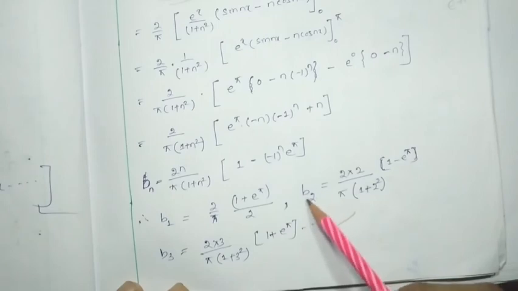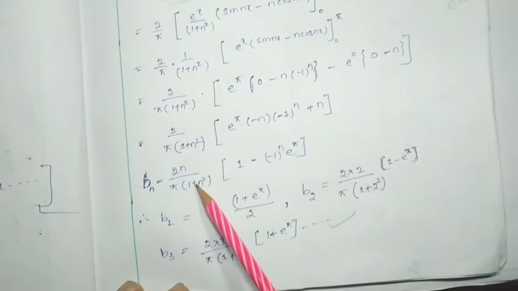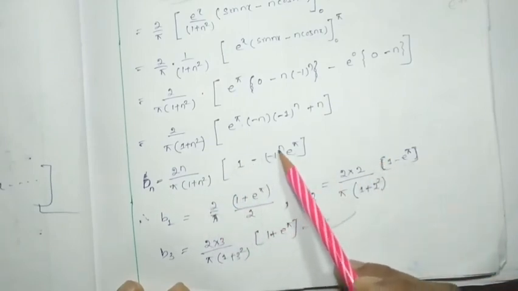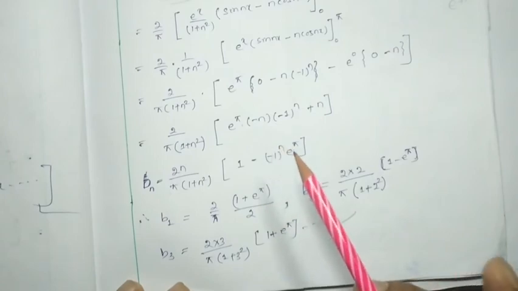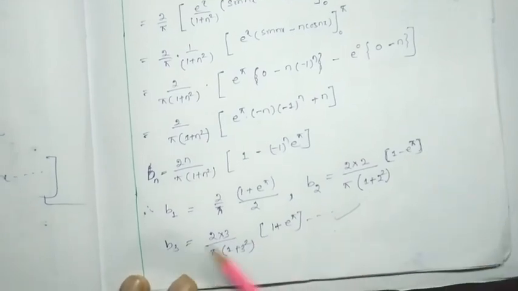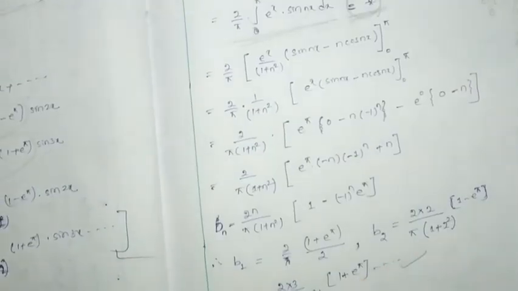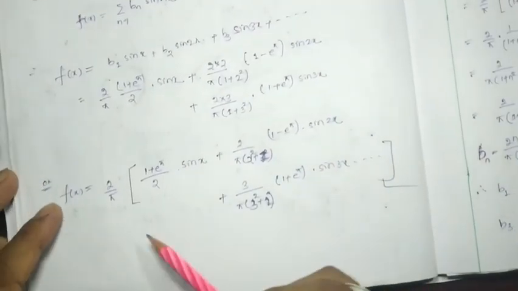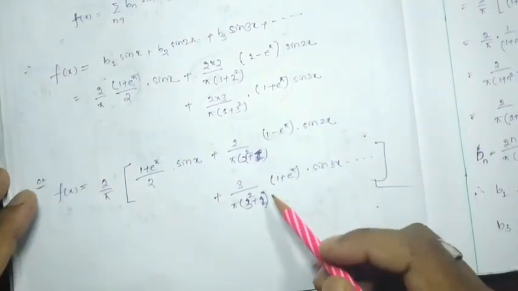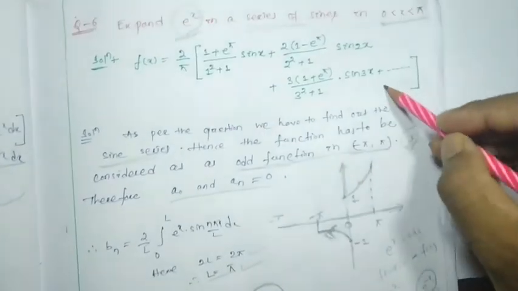Whenever we consider b2, it is 2 into 2 by pi, 1 plus 2 square, into 1 minus e to the pi, since minus 1 to the power 2 is positive 1 and here minus is there. So b3 will be plus, and b4 again we are going to get 1 minus e to the power pi, like that. If we put all the values, we are going to get the required answer that we have written over here.